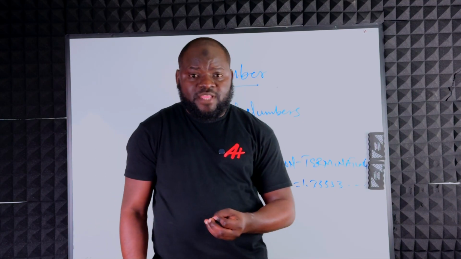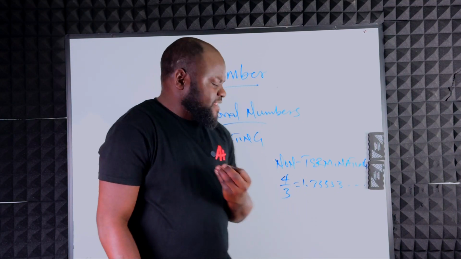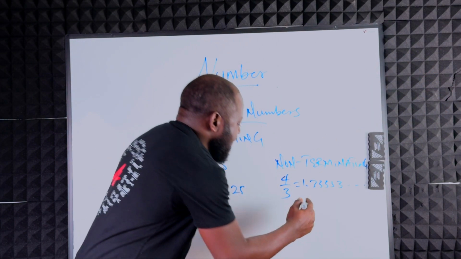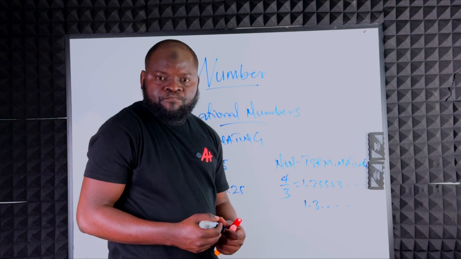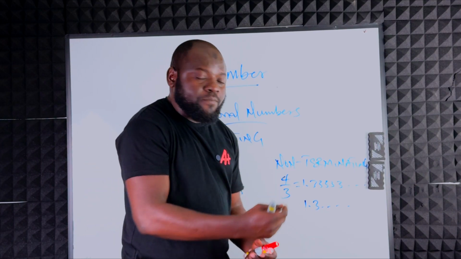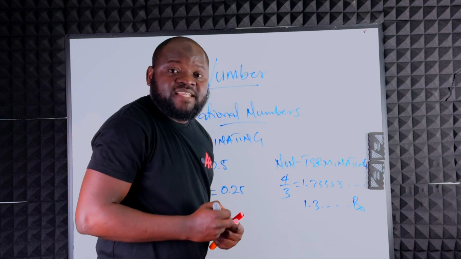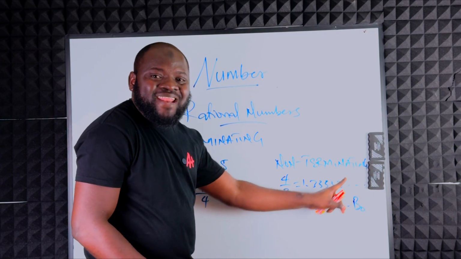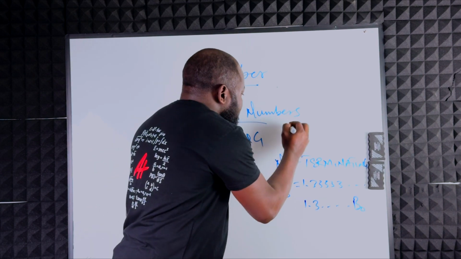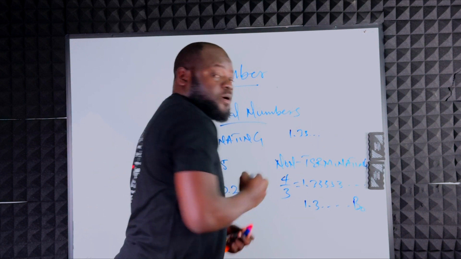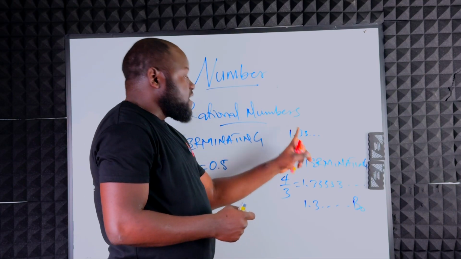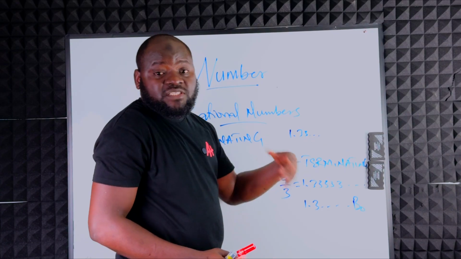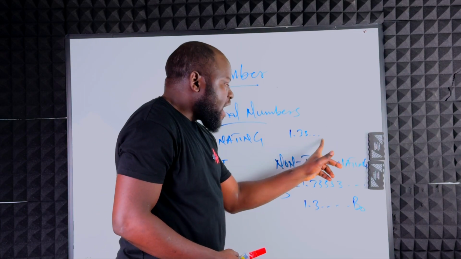Now, for GCSE students or A-level students, if you have an answer that is a non-terminating recurring decimal, how do you present it? You don't write it as 1.3. No. For you to get your answer accurately, because this is going to get you B0 instead of B1. So what are you supposed to do? You are going to write at least 2 of the number that is repeating. That means 1.33. Then you can now put your dot. This now we understand that this number is repeating itself. You can either put 2 dots or you put 3 dots. But it's wise for you to put 3.